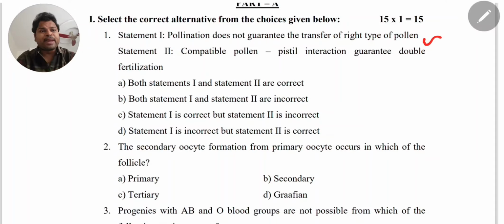Second statement: compatible pollen and pistil interaction guarantee double fertilization. Yes, compatible pollen means the correct pollen grain. I mean, a tomato stigma receives the tomato pollen grain only. That is compatible. Mango pollen grain reaching a mango stigma will germinate and give the pollen tube and other processes. So compatible pollen and pistil interaction guarantees double fertilization. This statement is also correct. So the answer is: both statements 1 and 2 are correct.